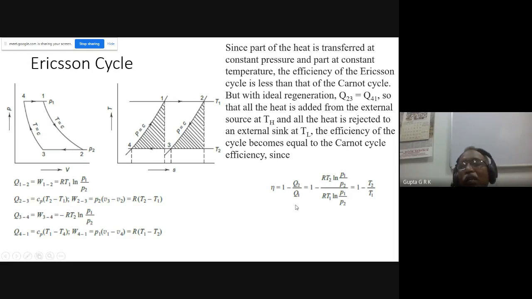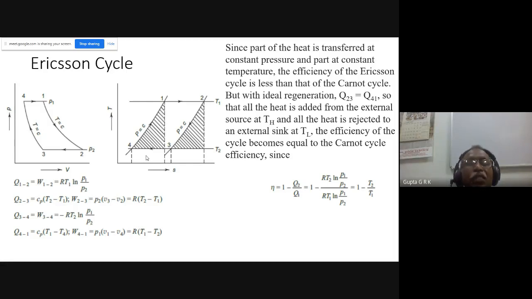And so when I write 1 minus QL by QH, these pressure ratios get cancelled and R gets cancelled, and I will get 1 minus TL by TH, just like the Stirling cycle. So the only difference between the Stirling cycle and the Ericsson cycle is that there are isochores there, and here isobars. There I assume a perfect regeneration, here I assume a perfect heat exchanger. Okay, so that is the difference.